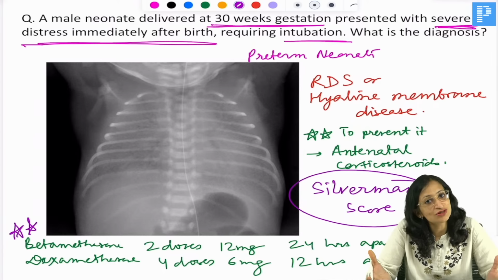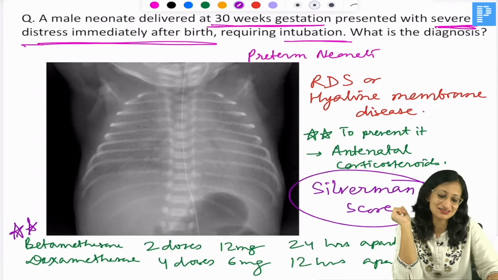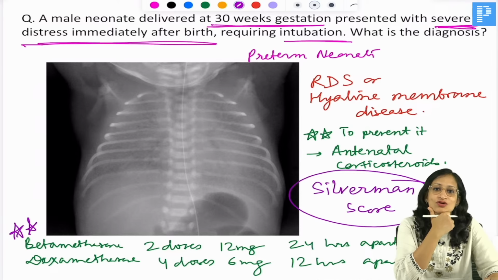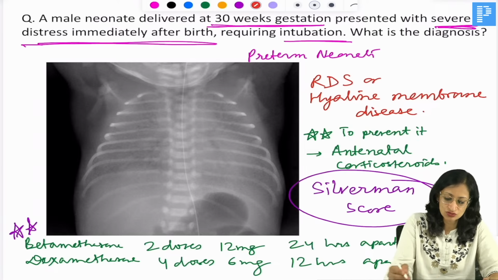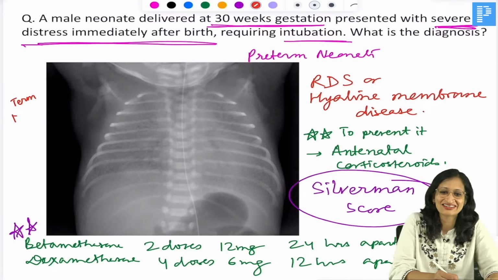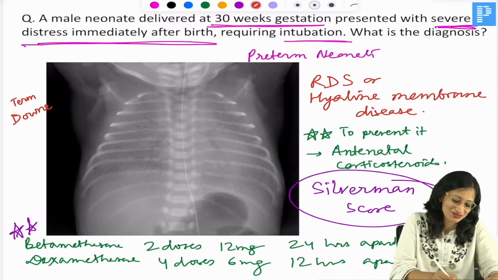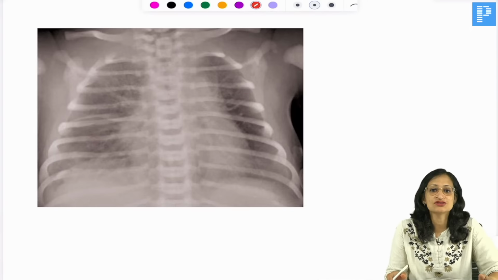While in a term neonate, what is the name of the score we use? Yes, a chocolate for those who answered it. In a term neonate, what is the name of the score that is used? Well done Murugan, you get the first chocolate. So in a term neonate, it is the Downes score.